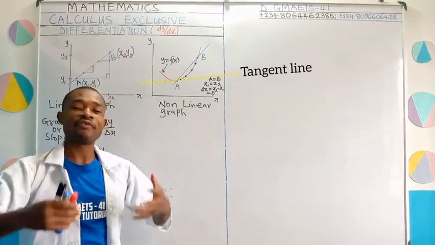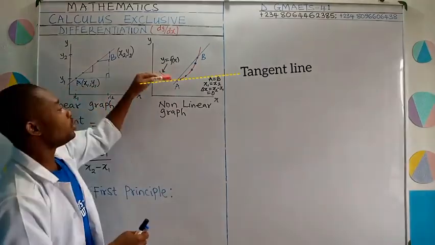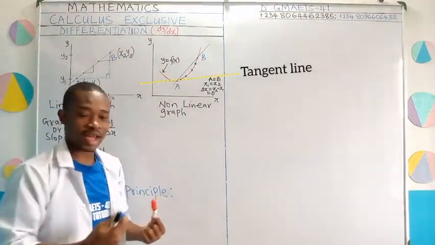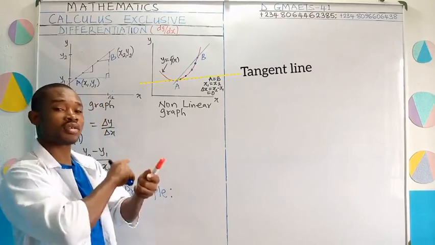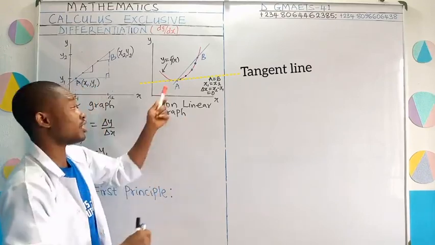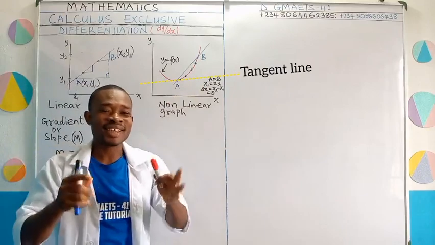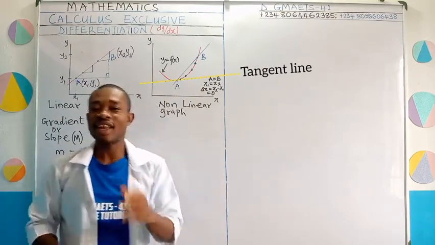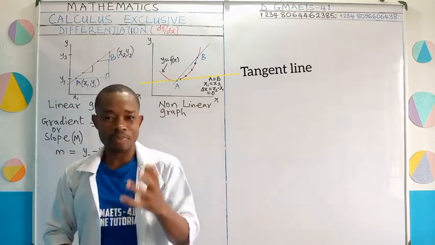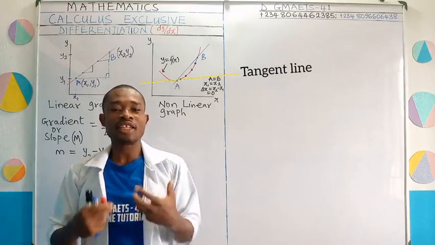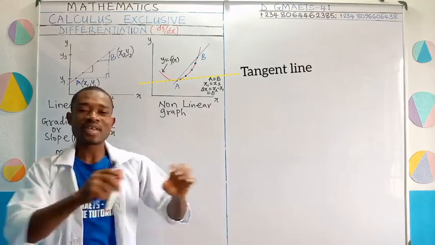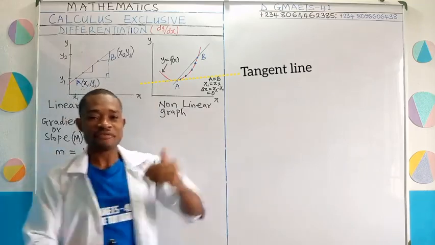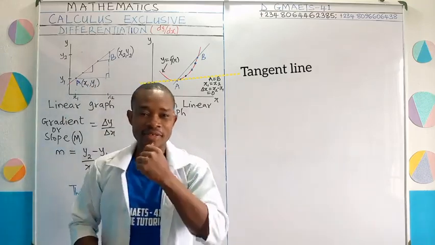It tells us that if I have a curve, with 2 points on the curve joined by a straight line, and the straight line cuts across, passes through the curve, we call that line a secant line. That line does not actually describe perfectly how the changes in x affect y. What describes how change in x affects y is a tangent line.